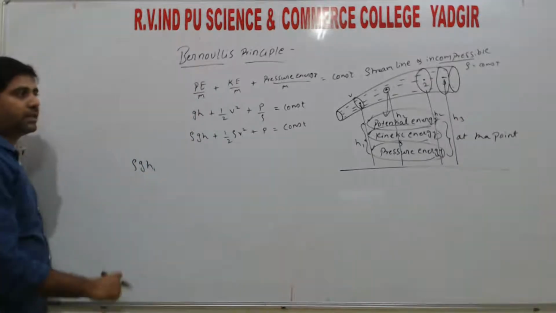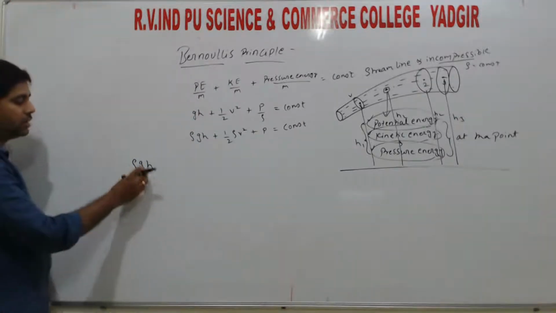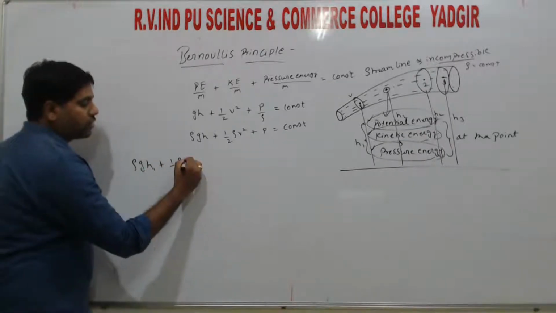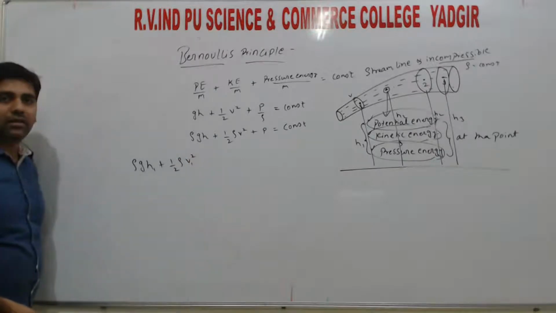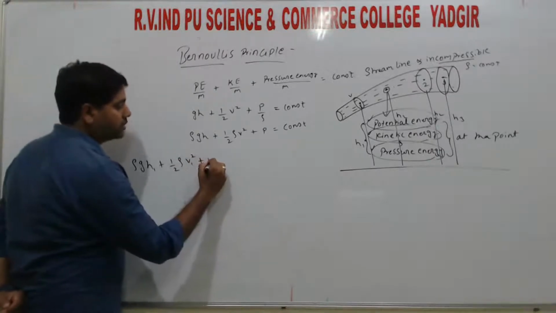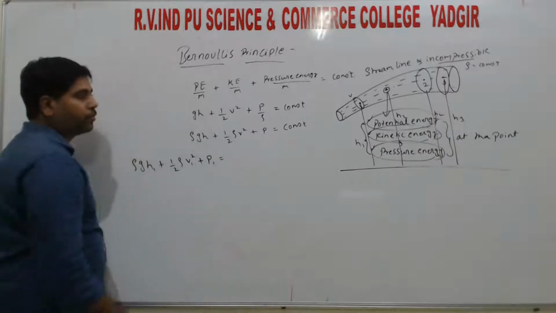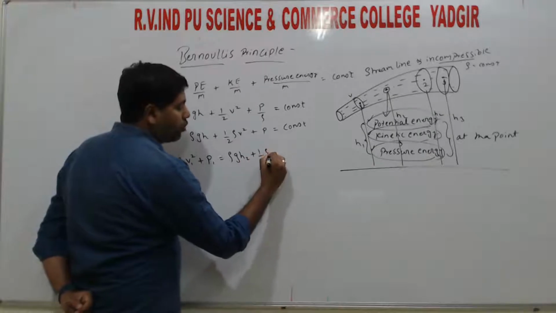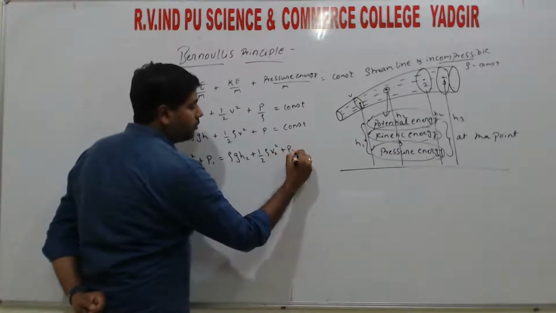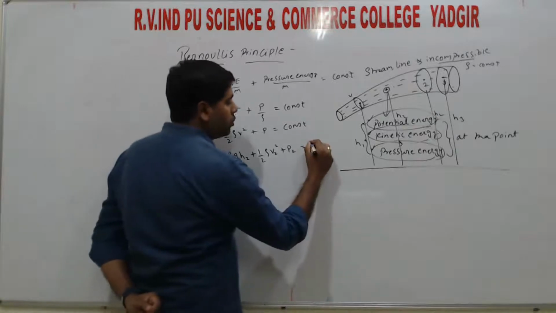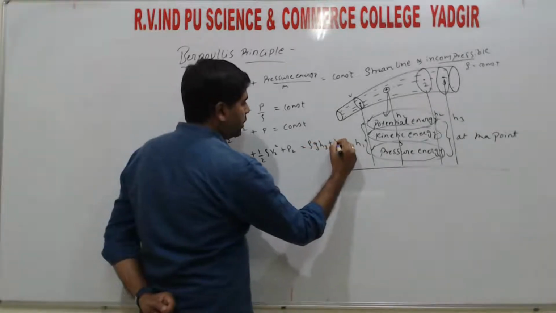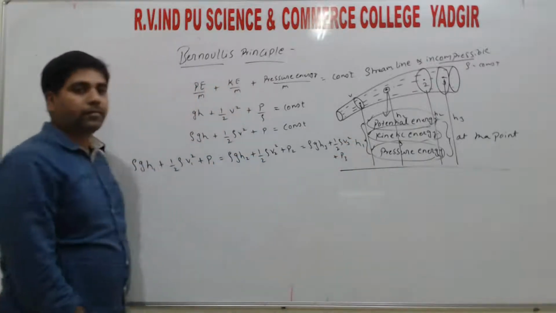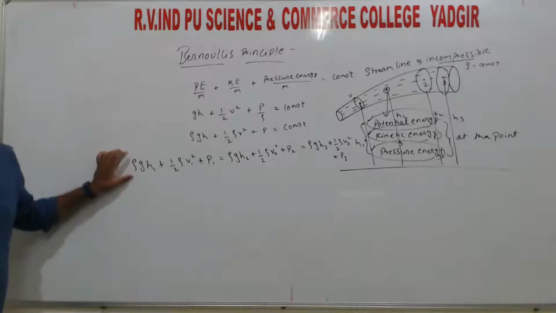So as there are three different heights at three different points, rho g h1 plus again half rho is constant, velocity changes, so v1 square plus P1, that is equal to rho g h2 plus half rho v2 square plus p2, right? That is equal to rho g h3 plus half rho v3 square plus p3, right? This is how we can represent it as an equation.